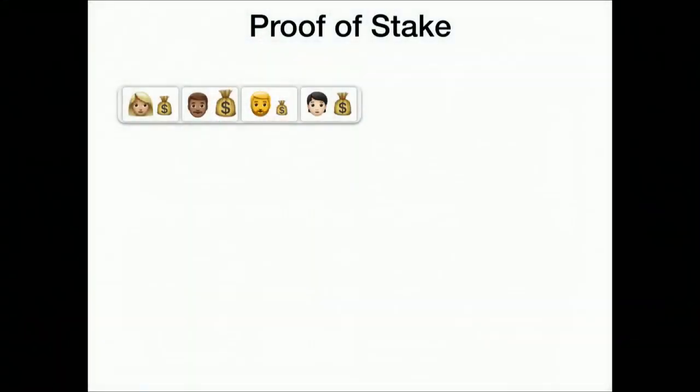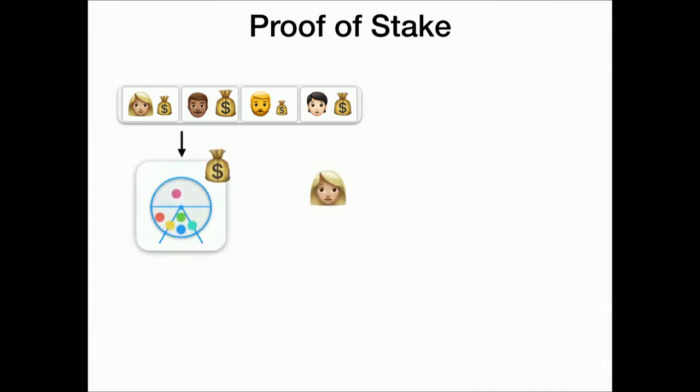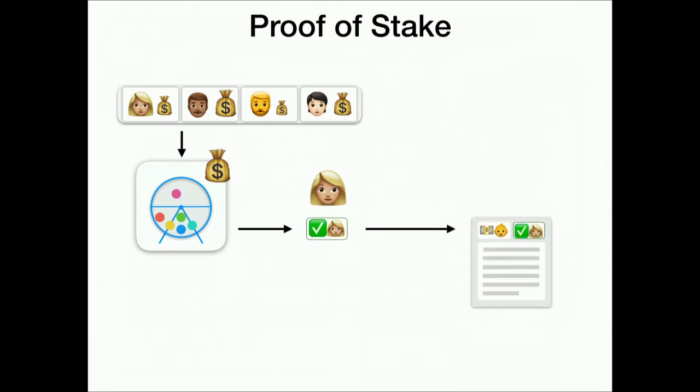In proof of stake, we start with a stake distribution, a list saying that person has that amount of money. This is then put into the lottery we have, and now Alice, again, she participates. This time, no investment of work, she just checks, and if she wins, she gets a certificate, which she can use to create another block.